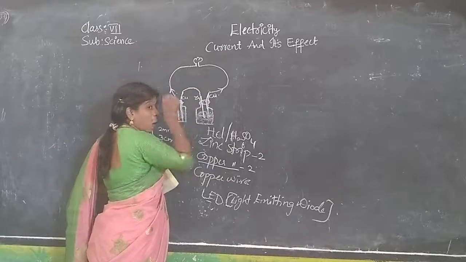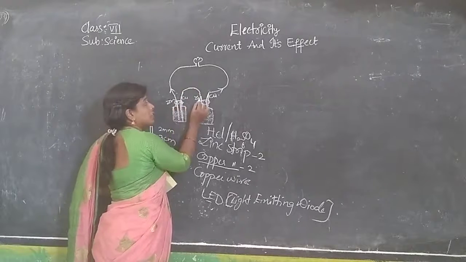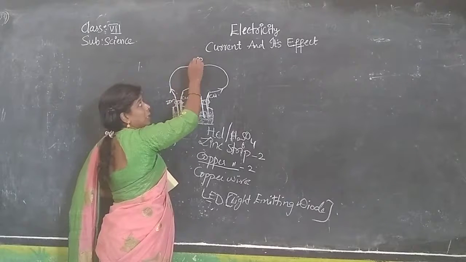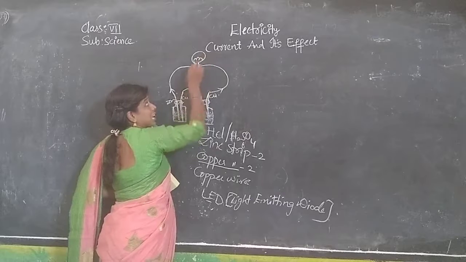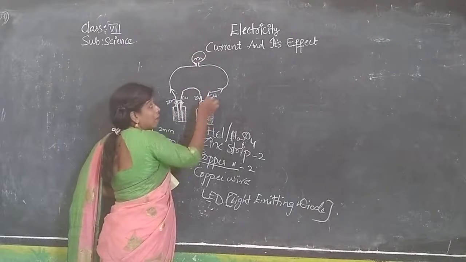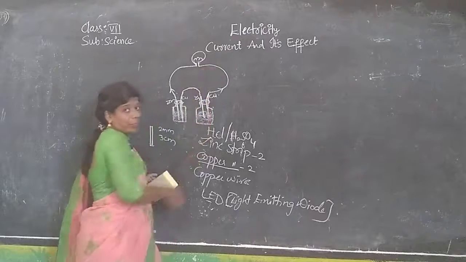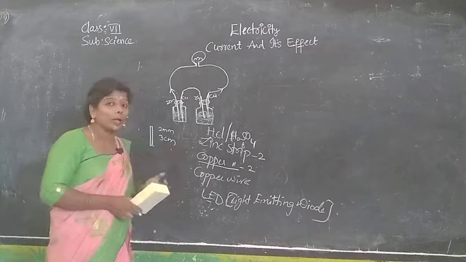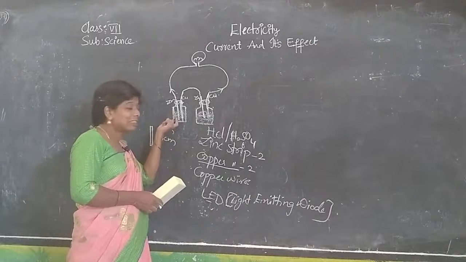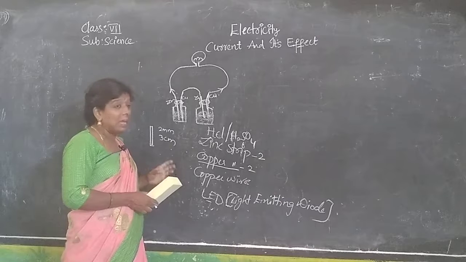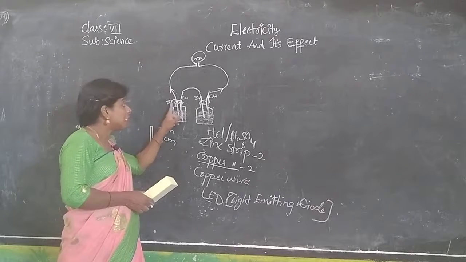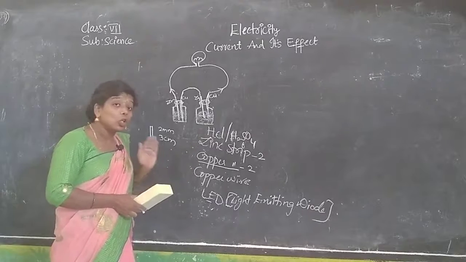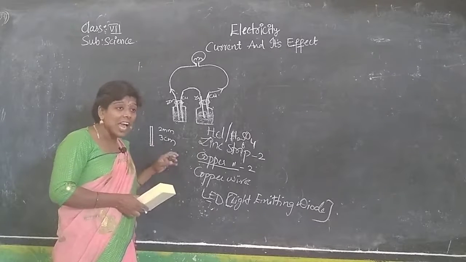See, this is important, how I made a connection. Zinc copper, one end of the zinc we gave connection to the bulb, and see one more, which one is connected? Copper. See, after this connection, if you observe the bulb, it is glowing. What is that? Sulfuric acid there in this, or else HCl. And see, the reaction is taking place between these metal rods. Zinc and copper, both of them are metals. So the reaction is taking place.